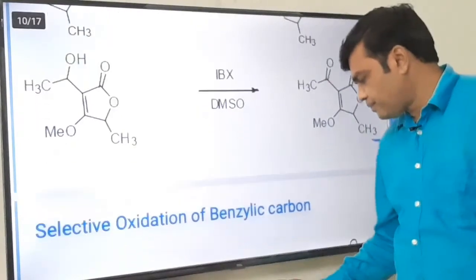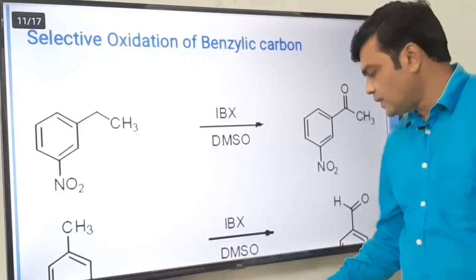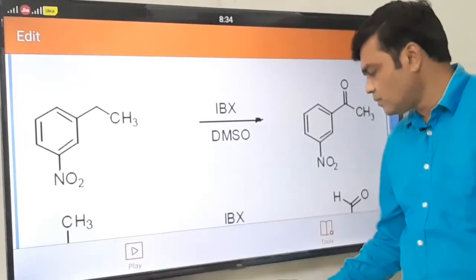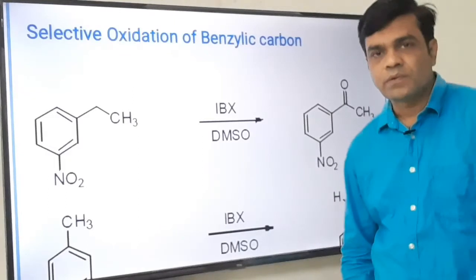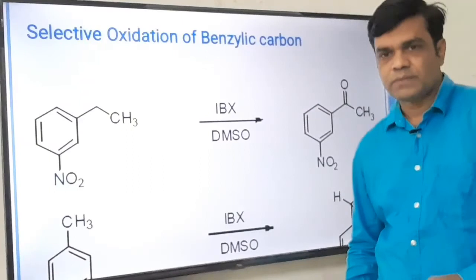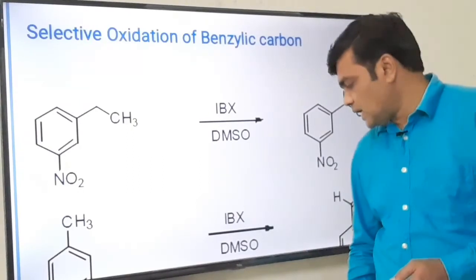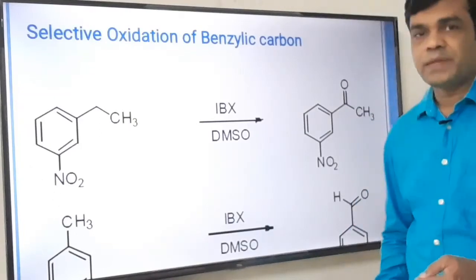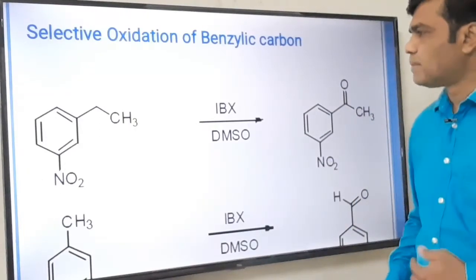Okay, so these are the applications. So far what we have discussed up till now, the conversion of primary alcohol to aldehyde, secondary alcohol to ketone. After that, oxidative cleavage of 1,2 diols to the corresponding aldehydes or ketones. Now the next application of IBX is a selective oxidation of benzylic carbon.